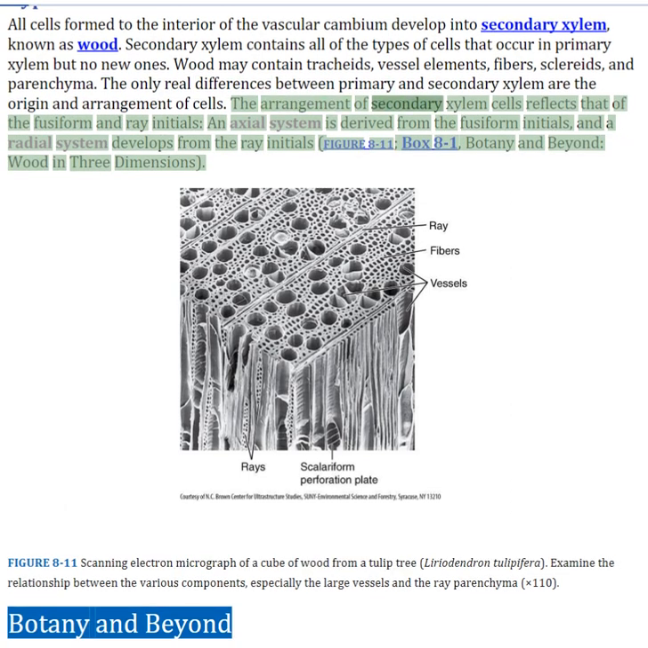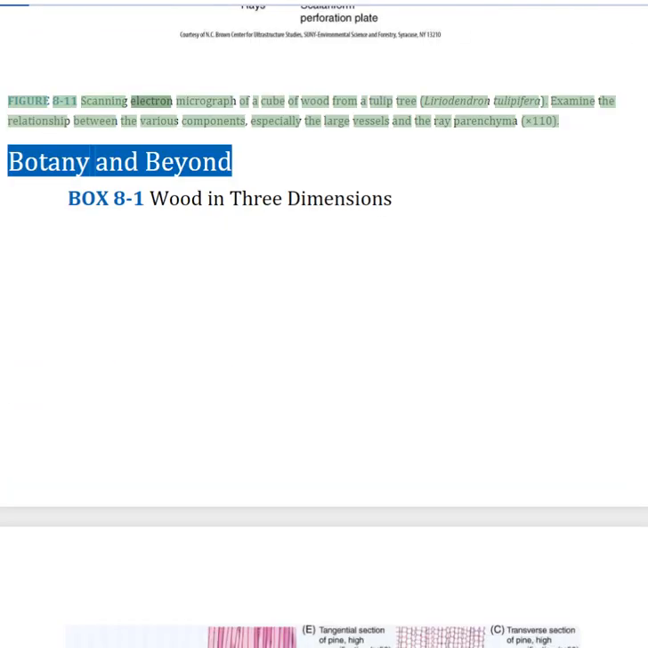The arrangement of secondary xylem cells reflects that of the fusiform and ray initials. An axial system is derived from the fusiform initials, and a radial system develops from the ray initials. Figure 8:11. Scanning electron micrograph of a cube of wood from a tulip tree. Examine the relationship between the various components, especially the large vessels and the ray parenchyma.